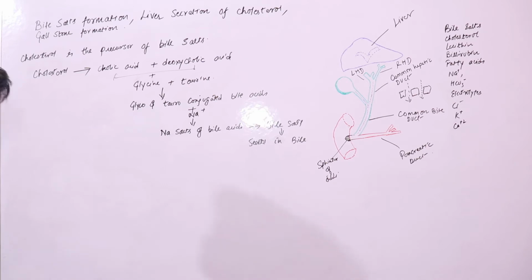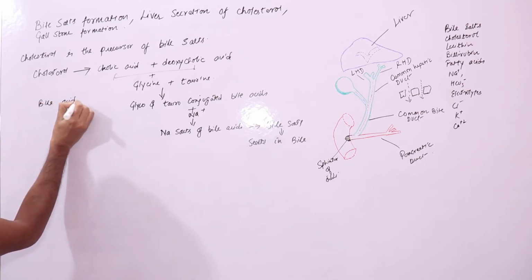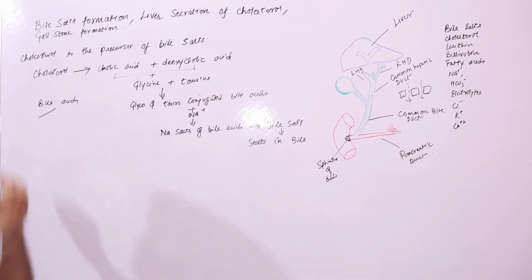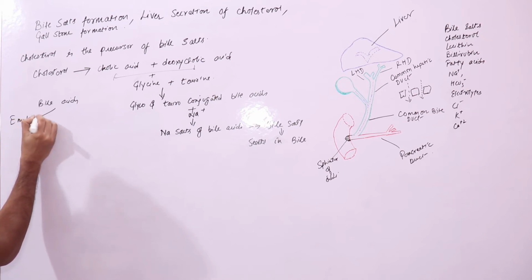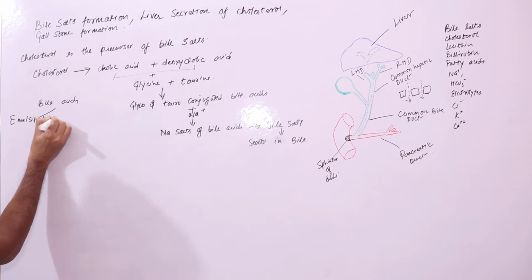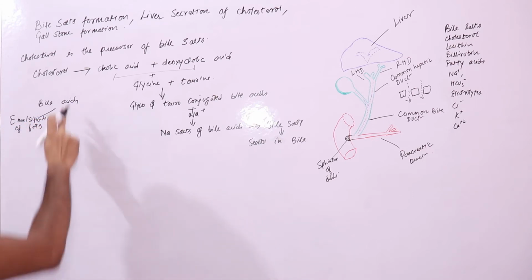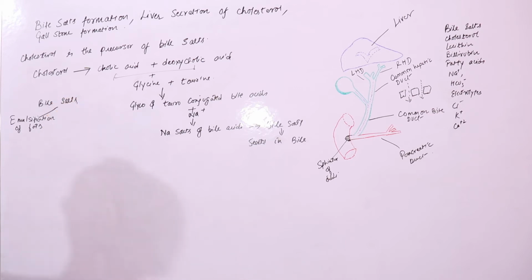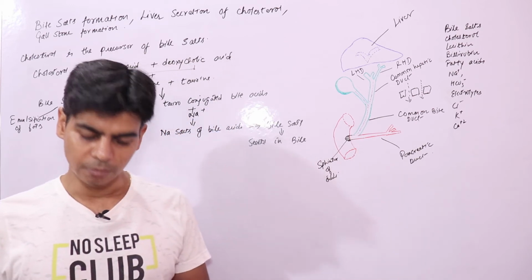Now bile salts have two important functions, which we have discussed in a previous lecture also. Its first function is emulsification of fats. How do bile salts have emulsifying action on fats?